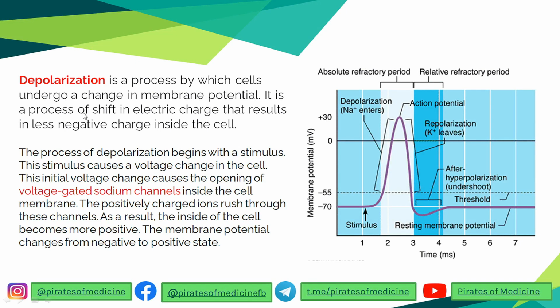It is a shift in electric charge that results in less negative charge inside the cell. You can see over here, as I told you before, that this is the normal resting membrane potential, about minus 70 millivolts, and when the sodium channels start to open, it reaches a threshold and the voltage-gated sodium channels open, and depolarization occurs because sodium enters into the cell.